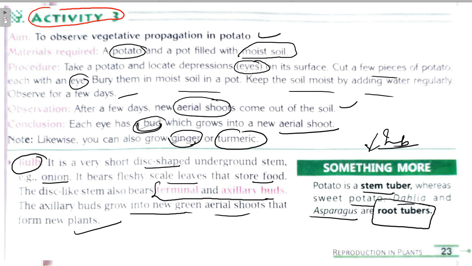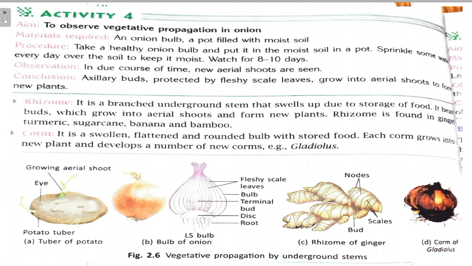Now we move on to the next activity. Here it is given to observe vegetative propagation in onion. As we have done with the potato, take a healthy onion bulb, put it in moist soil in a pot, and sprinkle some water every day over the soil to keep it moist. Watch over the next 8 to 10 days. In due course of time, the aerial shoots are seen. So what is the conclusion of this activity? Axillary buds protected by fleshy scale leaves grow into aerial shoots to form new plants.